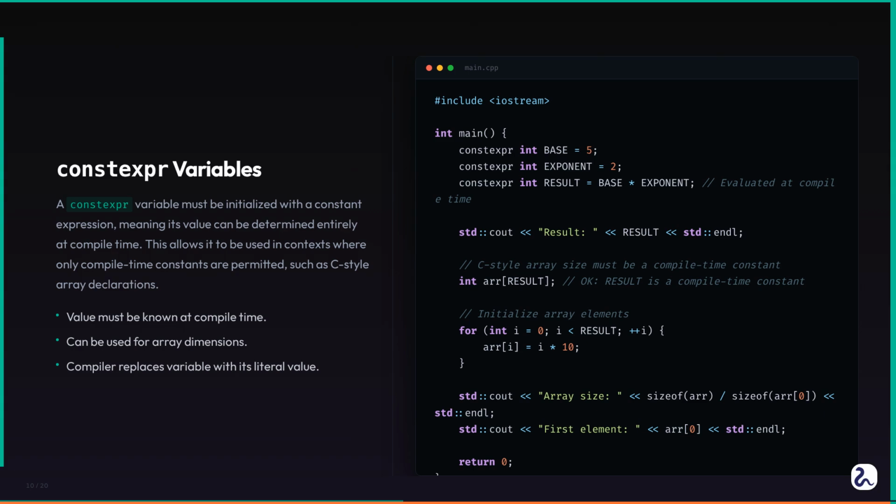You cannot declare a C-style array with a size determined at runtime. It must be a compile time constant. Because val is constexpr, the compiler knows its value is 25, so this array declaration is perfectly valid. If val were just a constant initialized with a runtime value, this would be an error.